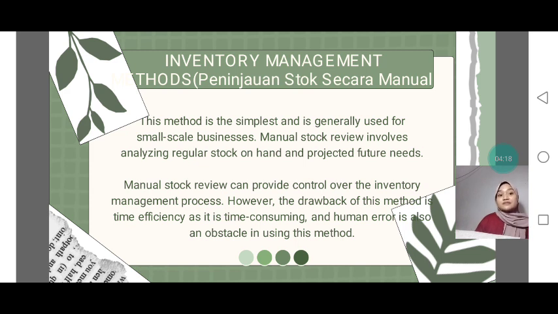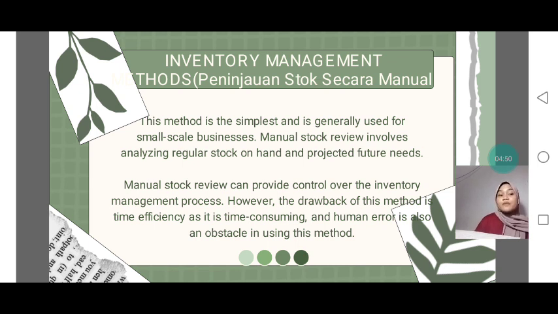Inventory management methods: manual stock review. This method is the simplest and is generally used for small scale business. Manual stock review involves analyzing regular stock on hand and projecting future needs. Manual stock review can provide control over the inventory management process.